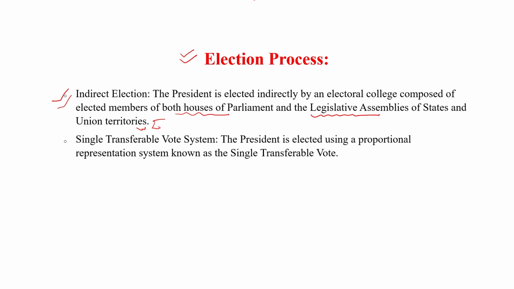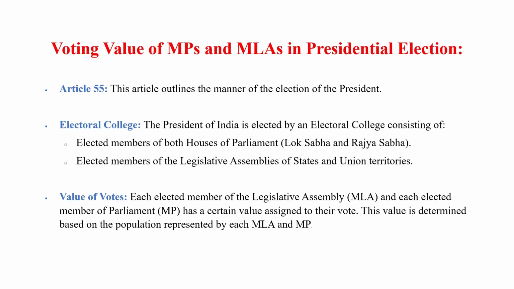What is the voting type? The voting type is known as the single transferable vote system. The President is elected using a proportional representation system known as the single transferable vote. The voting done by members of Parliament and legislative assemblies is known as the single transferable voting method. It means a person can vote for more than one candidate according to his preference. So, clear? This is the election process of the President.